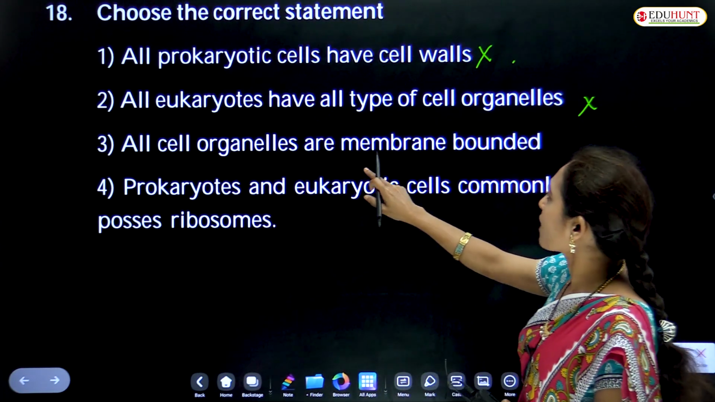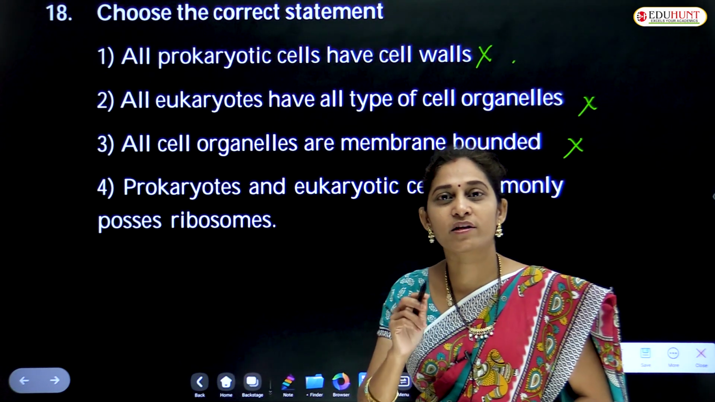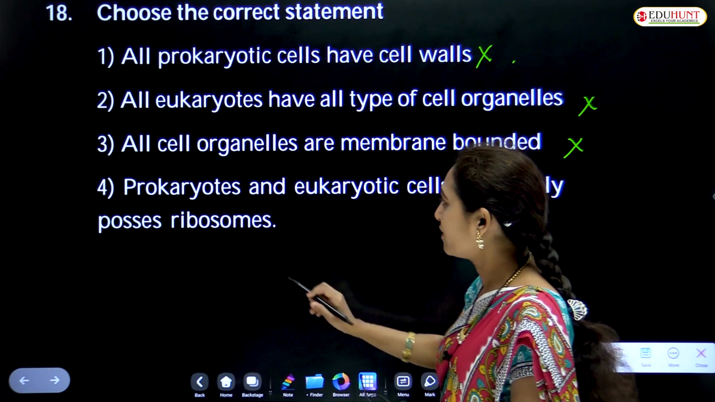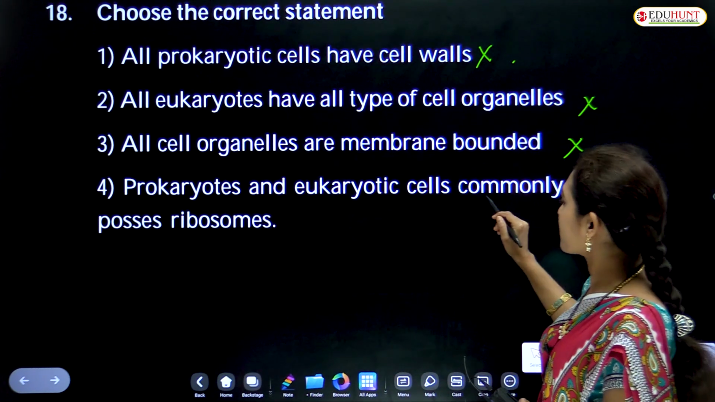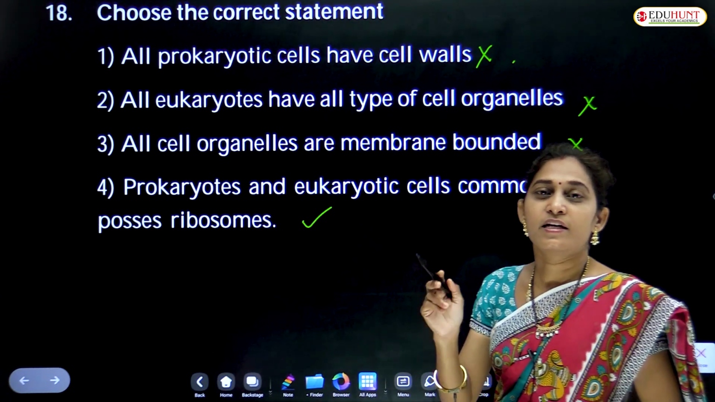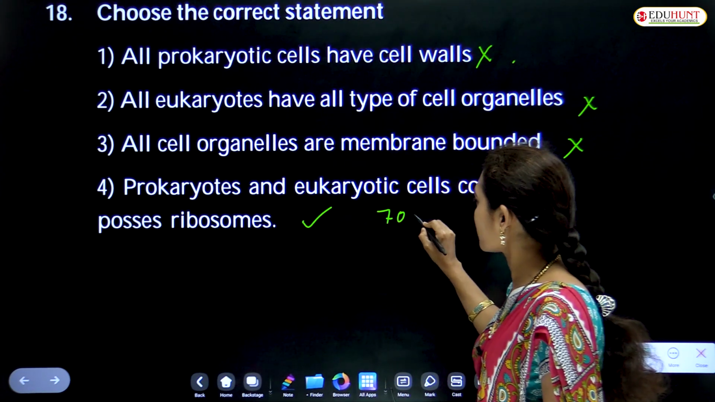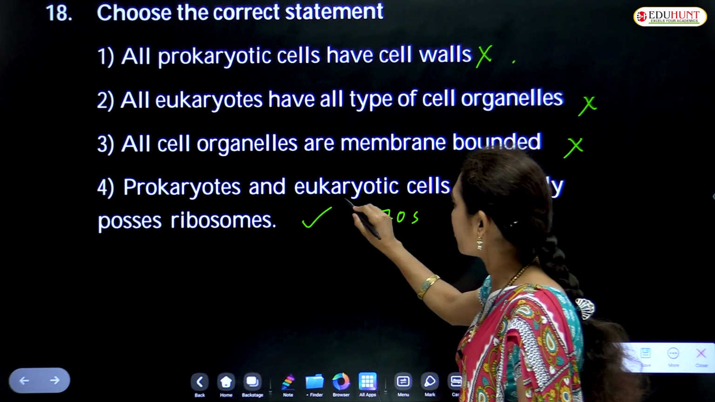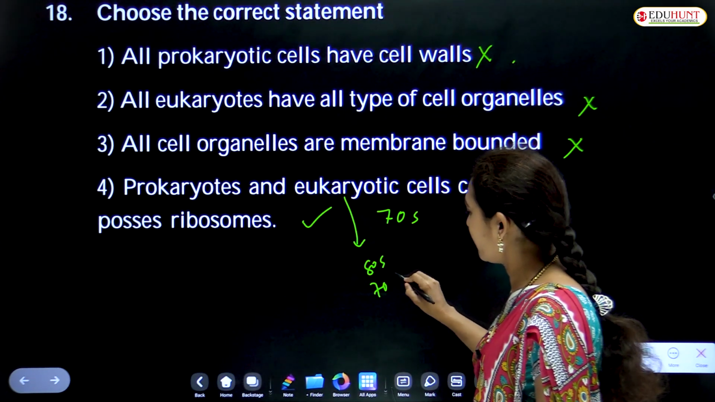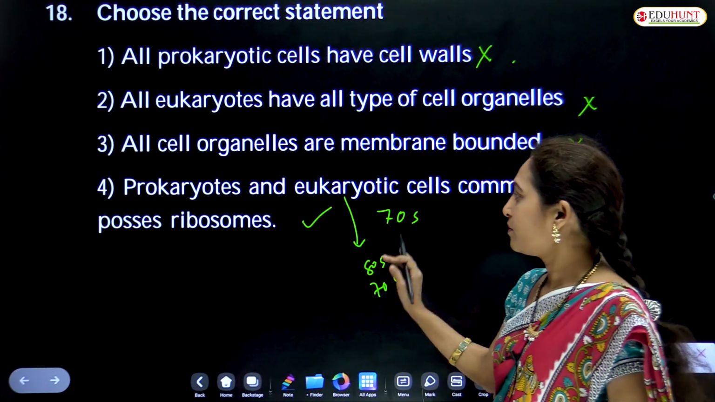All cell organelles are membrane bound. It is also wrong because ribosomes are the cell organelles which are considered as non-membrane bound cell organelles. Prokaryotes and eukaryotic cells commonly possess ribosomes. This is the right option because in prokaryotes 70S type of ribosomes are seen, and in eukaryotes both 80S and 70S type of ribosomes are seen.